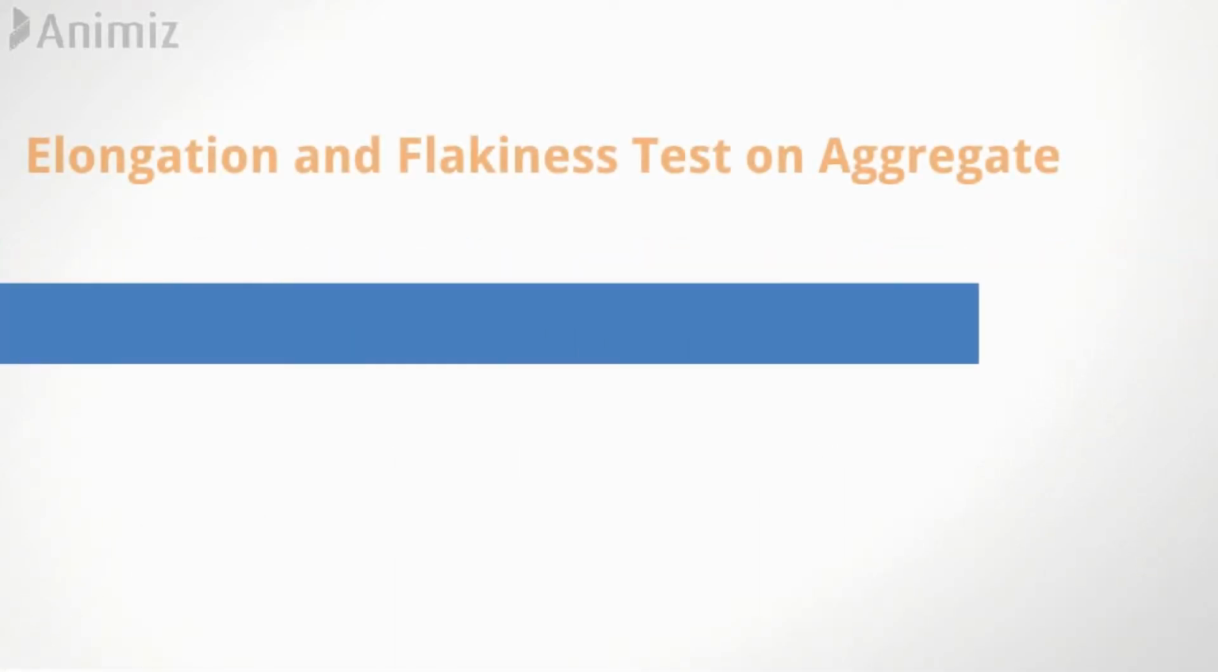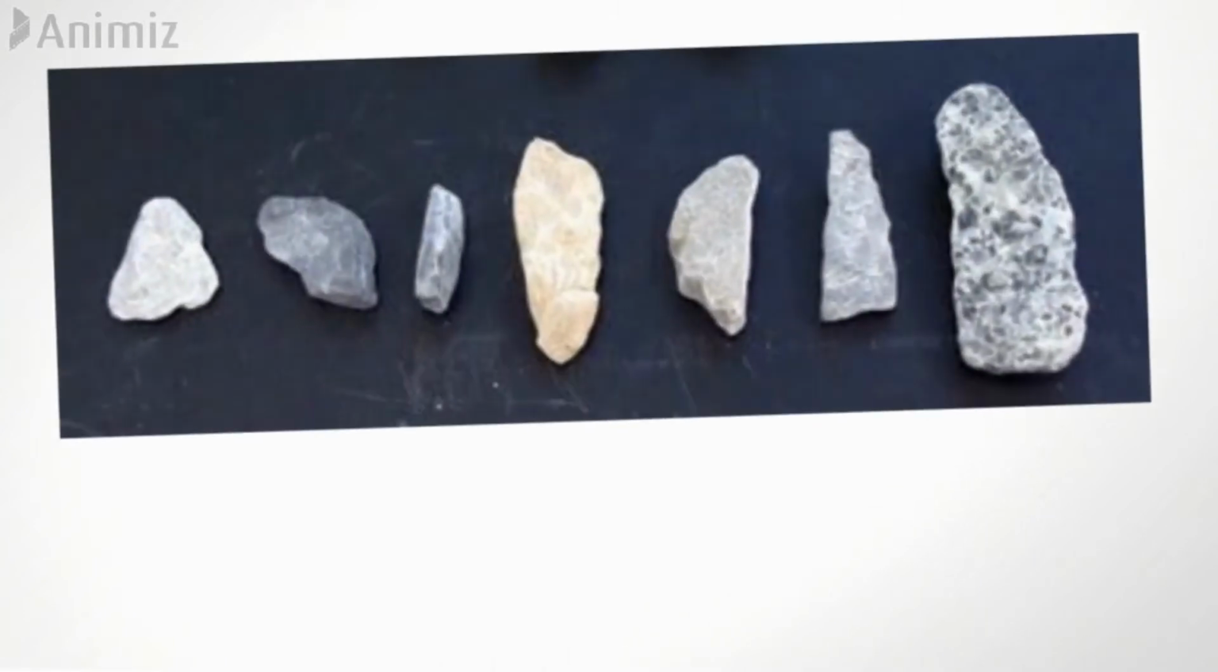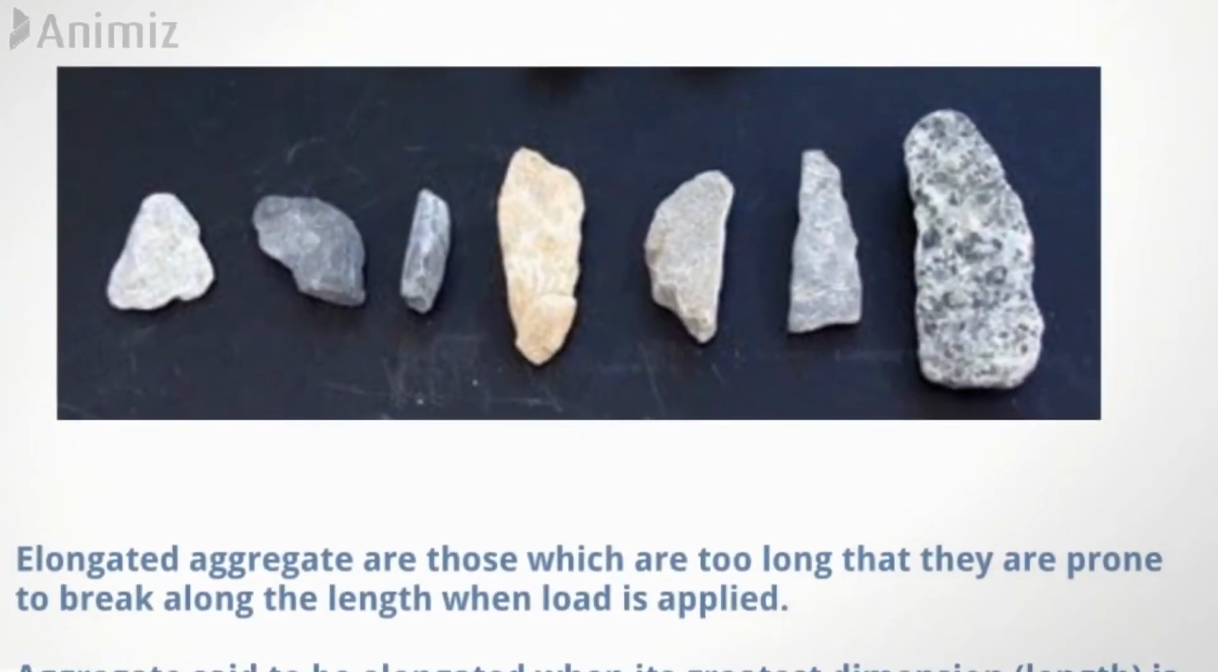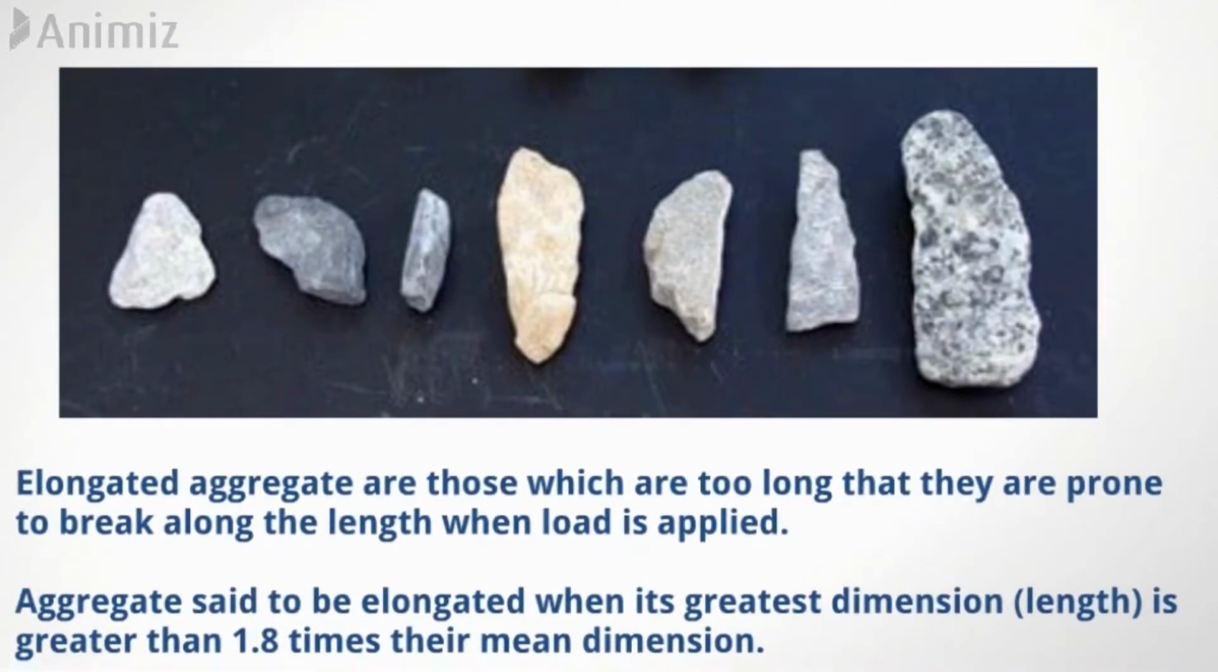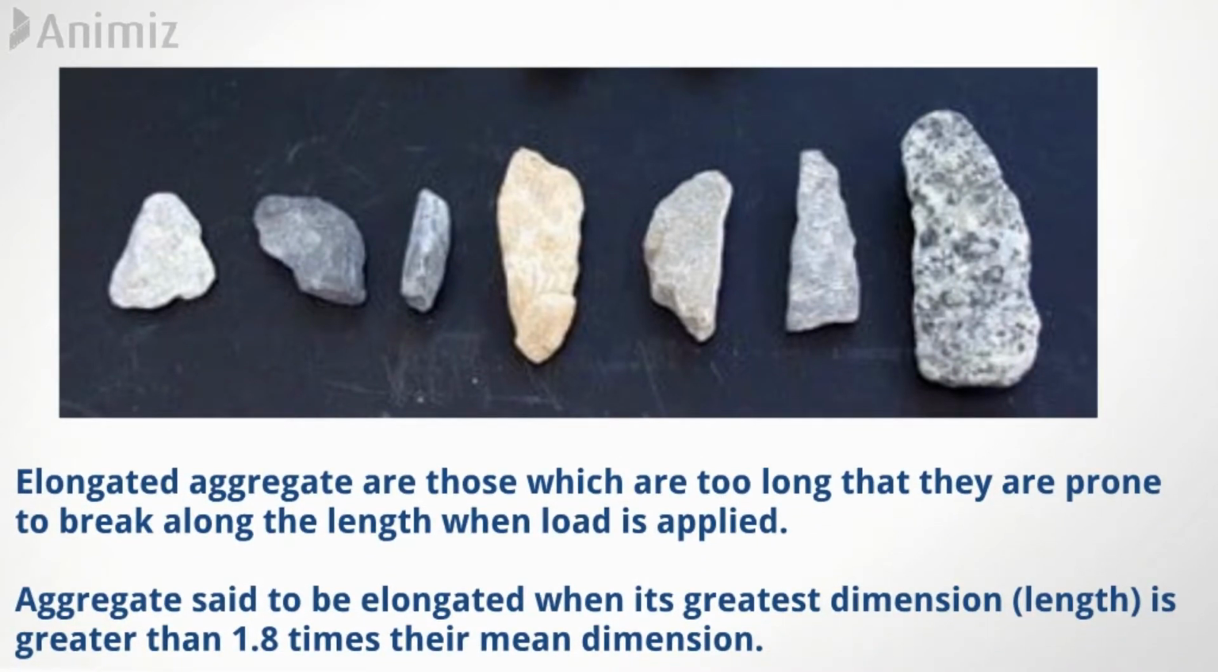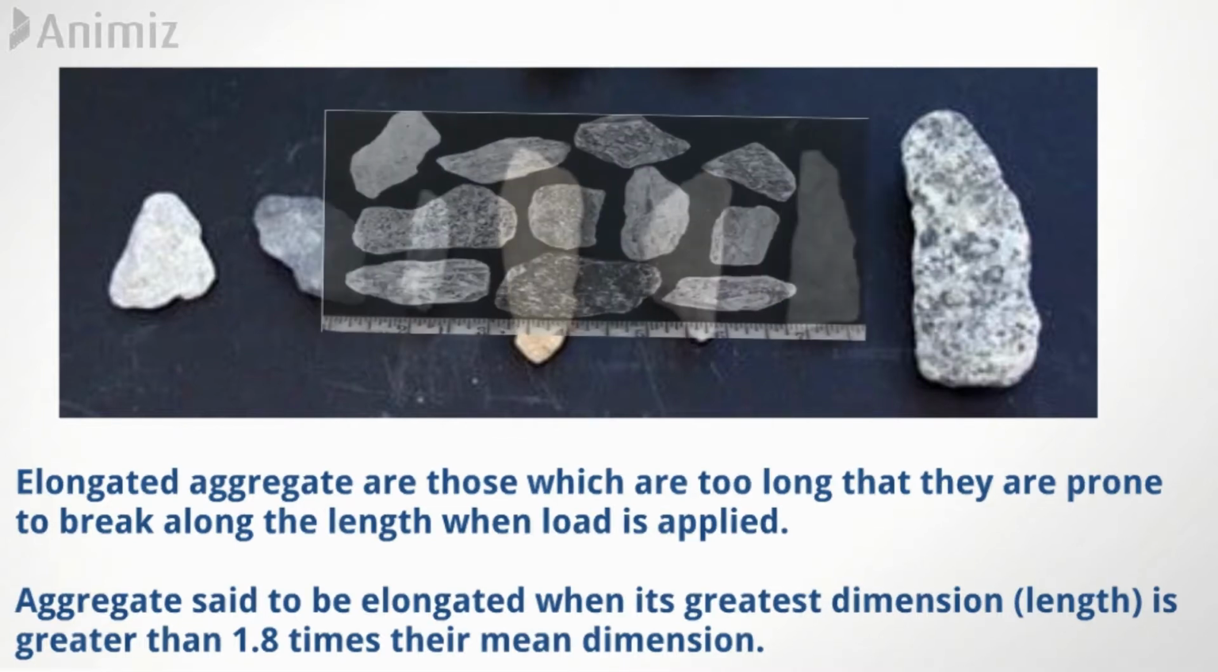Elongation and flakiness test on aggregate. Elongated aggregate are those which are too long, so they are prone to break along the length when the load is applied. Aggregate is said to be elongated when its greatest dimension is greater than 1.8 times their mean dimension.